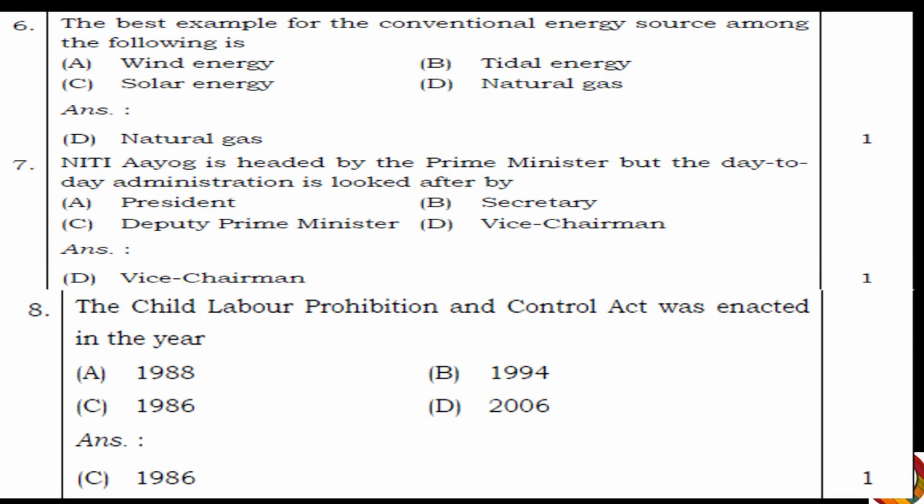And the answer is option D, Vice Chairman. Next, the Child Labor Prohibition and Control Act was enacted in the year 1988, 1994, 1986, or 2006. Answer is option C, 1986.